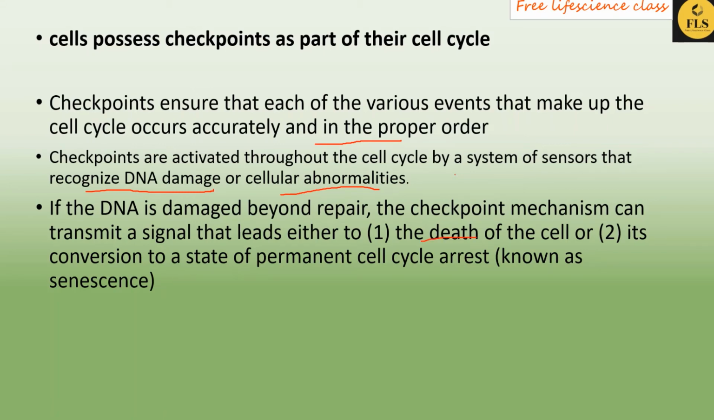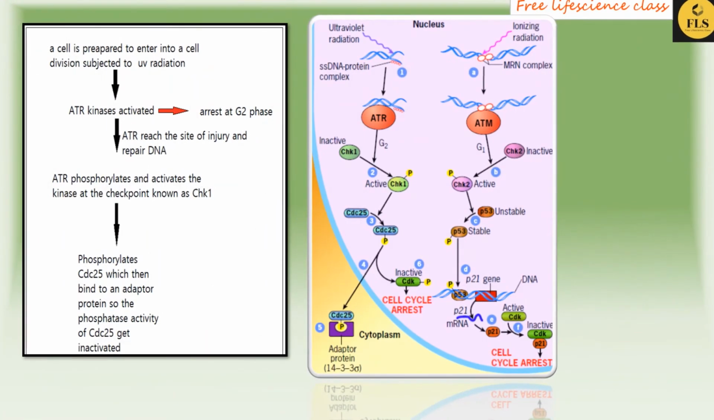Okay, so if there is any DNA damage that is not going to be repaired, then what happens? The checkpoint mechanism transmits a signal and leads that cell to apoptosis. Likewise, the cell may remain in a deep rest phase, that is, a deep quiescent phase. So this point is also seen in the checkpoints, where any damage occurs to the DNA.